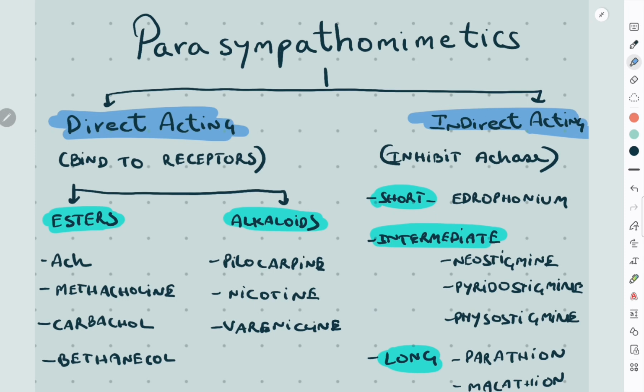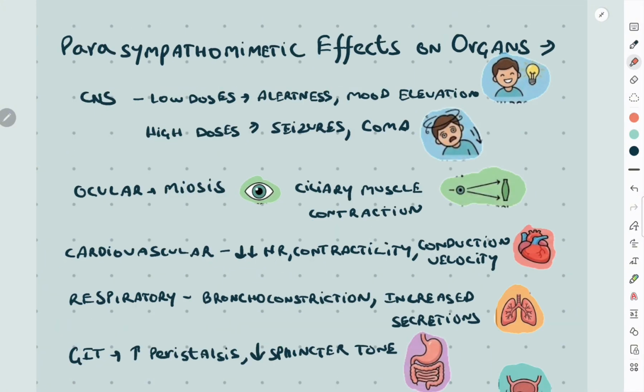Indirect acting drugs are further classified based on the duration of action into short acting like edrophonium, intermediate acting like neostigmine, pyridostigmine, and physostigmine, and long acting like parathion and malathion. They affect a wide range of organ systems.